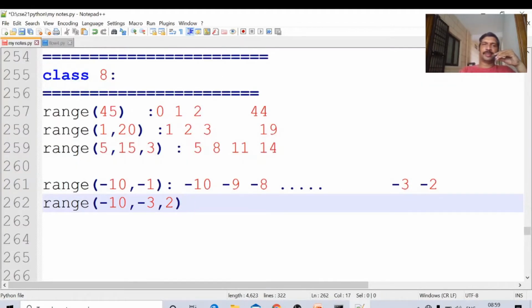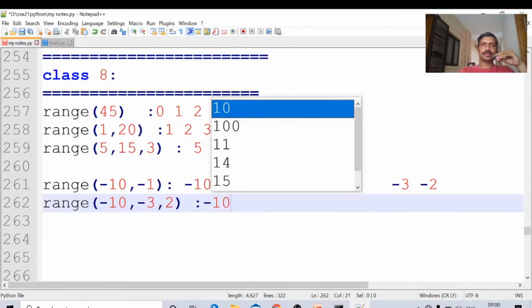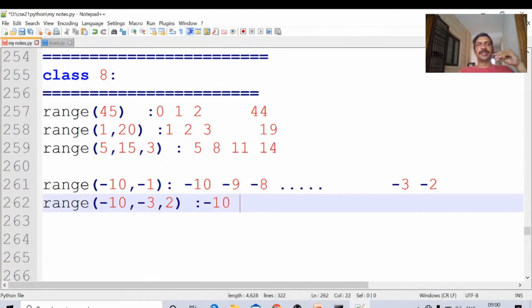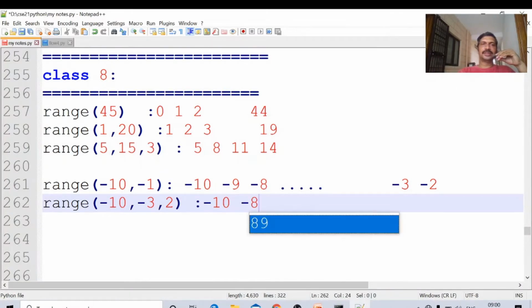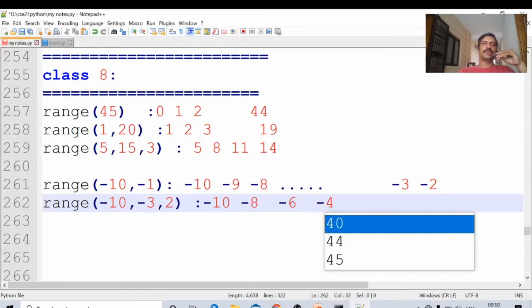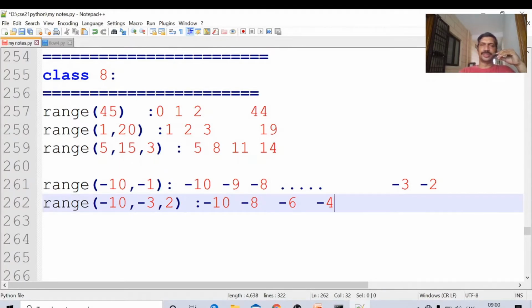The first number generated is minus 10. Next, minus 10 plus 2 is minus 8, minus 8 plus 2 is minus 6, minus 6 plus 2 is minus 4, then minus 2. Every number is incremented by 2. These are the values generated by this function.